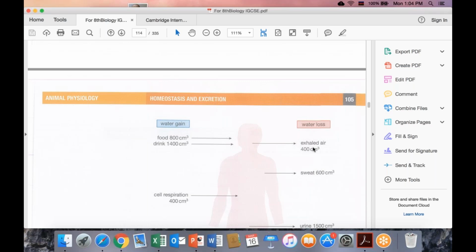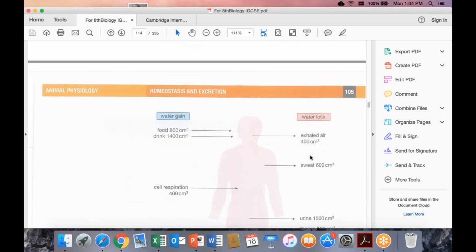exhale air onto a glass, for example the glass of your car, you can feel that there is water vapor in your exhaled air. The amount of water vapor in the exhaled air is about 400 cubic centimeters.